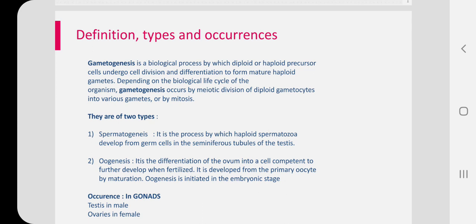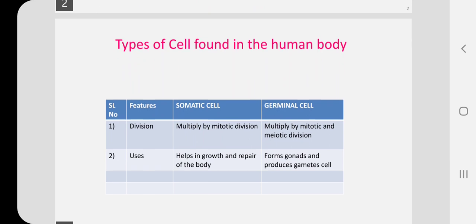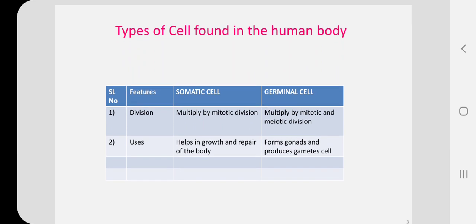Occurrence. Where does gametogenesis take place? It takes place in the gonad. It is testis in male and ovaries in female. Now let us first understand what types of cells are found in the human body. Normally there are two types of cell, somatic cell and germinal cell.